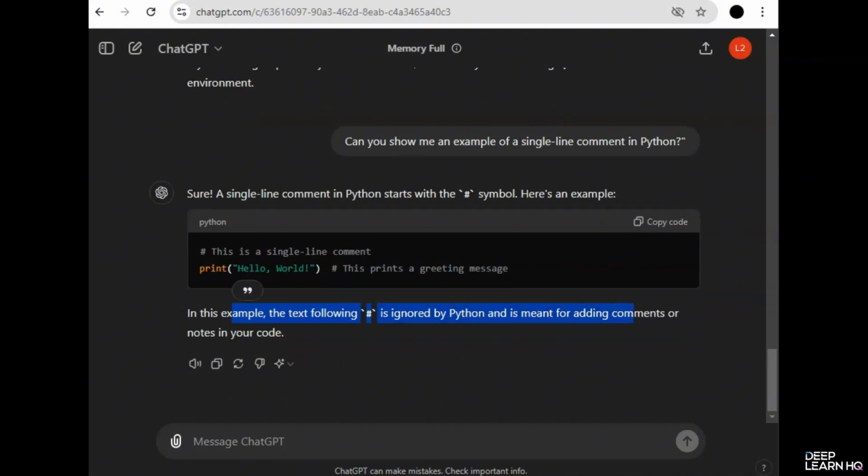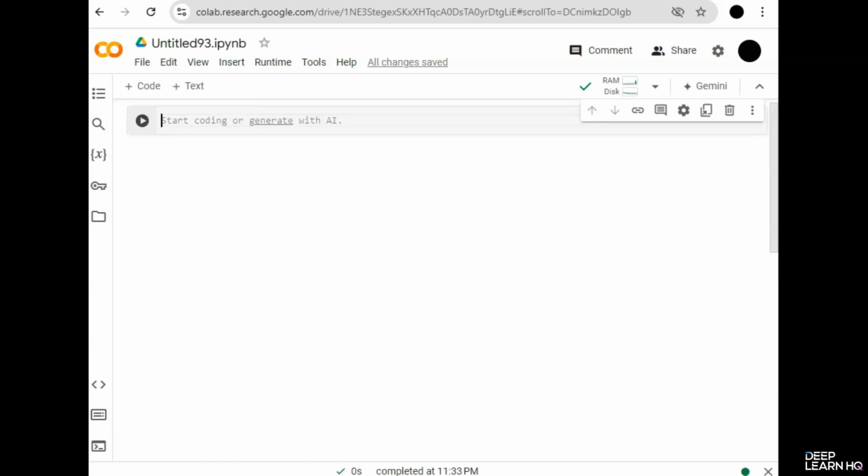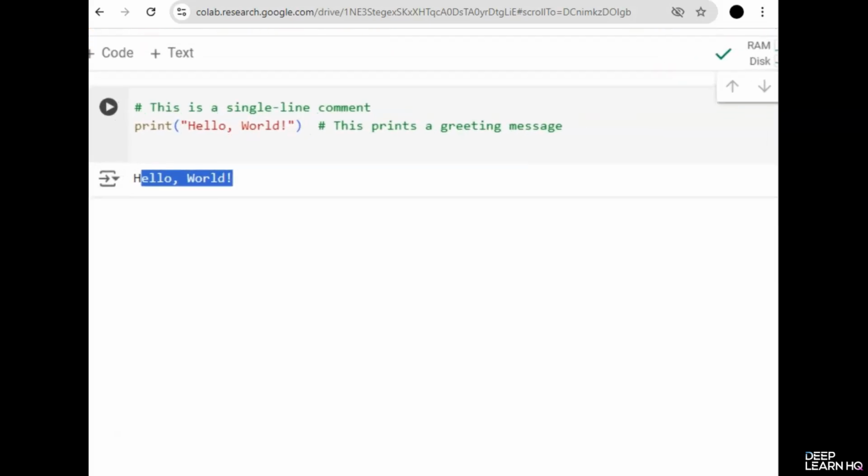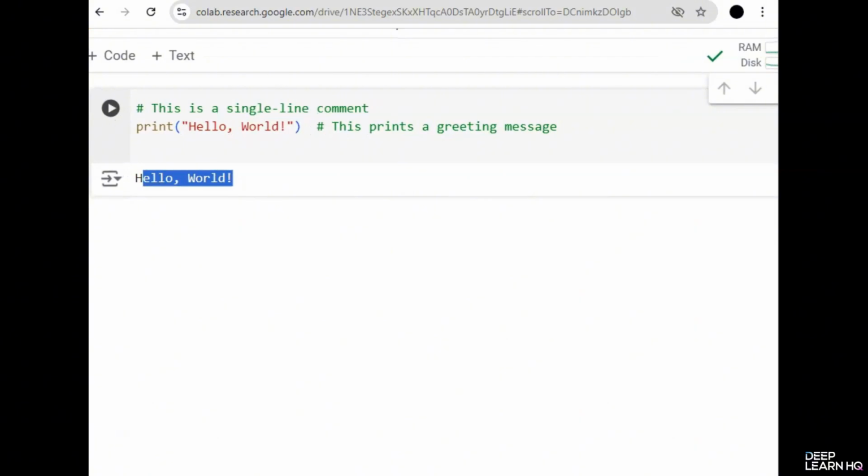Now let's run this in Google Colab to see how comments work in practice. So you copy this and go to Google Colab and paste it right here. When you run this, it will print a greeting message that says, hello world. So now, similarly, you can ask for a multi-line comment.